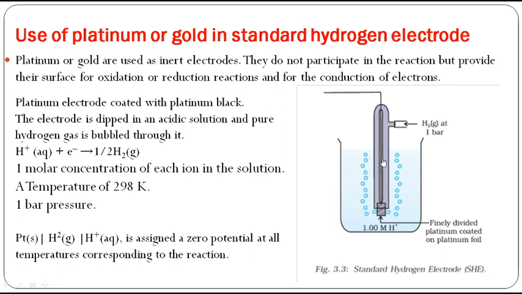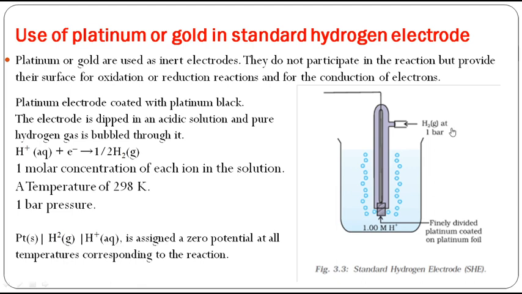For the hydrogen electrode we are using platinum or gold because they are inert electrodes. They are not going to take part in the reaction like your zinc and copper. When I say zinc, zinc dissolves and copper accepts the electrons. That itself is taking part in the reaction in the Daniell cell. But this reference electrode, the hydrogen electrode, this platinum is inert. It will not take part in the reaction, but it will provide only the surface for oxidation and reduction reactions to take place.